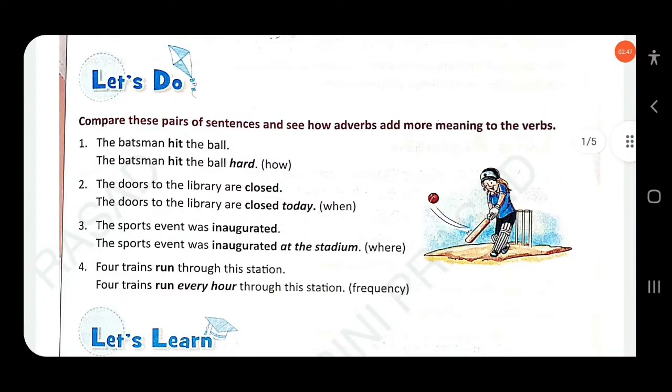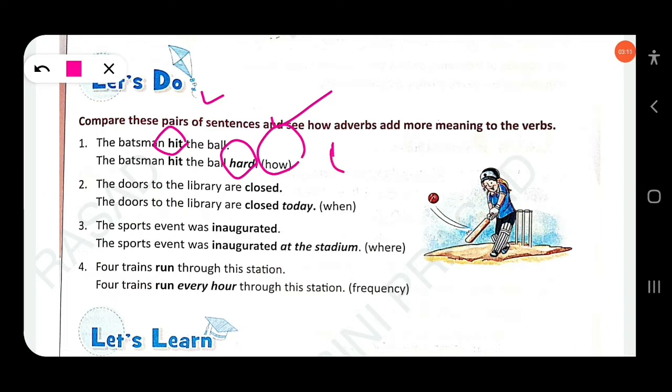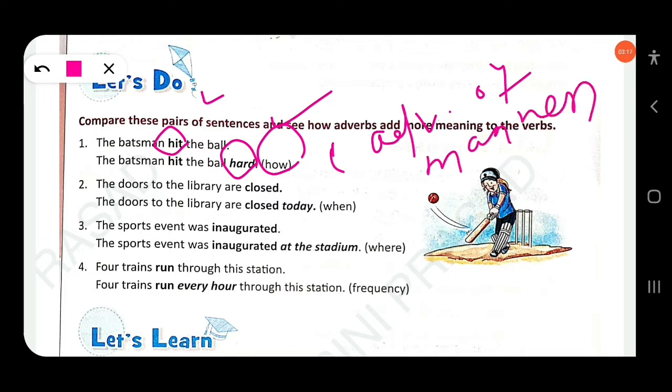Compare these pairs of sentences and see how adverbs add more meaning to the verbs. The batsman hit the ball. Here the verb is hit. The batsman hit the ball hard. Here hard is an adverb. That means how. This is an adverb of manner.